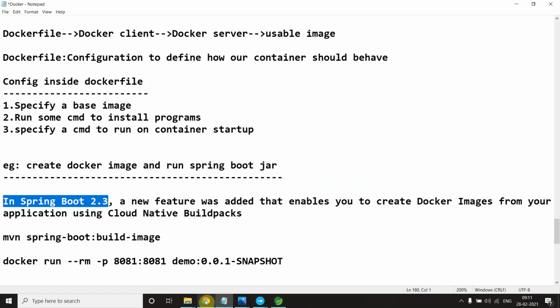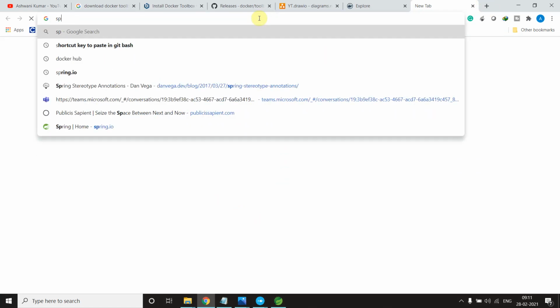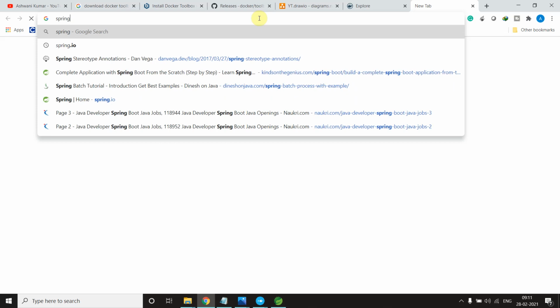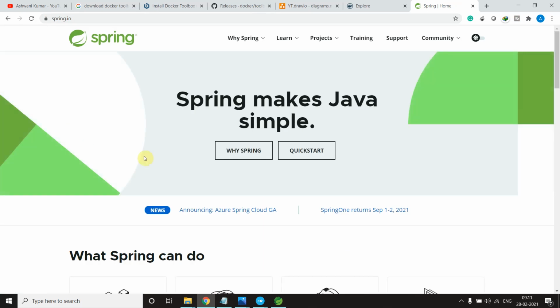If you don't know, just go to Spring Initializer, like spring.io or Spring Initializer, whatever. If you go to Spring.io, let me open it for you. It will say Spring.io and from here Spring Initializer. Either you click there or Quick Start.